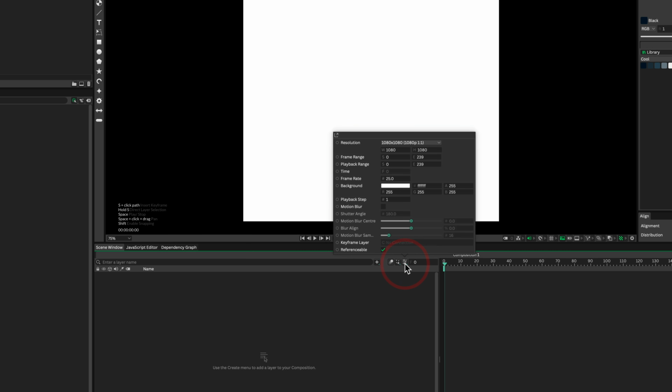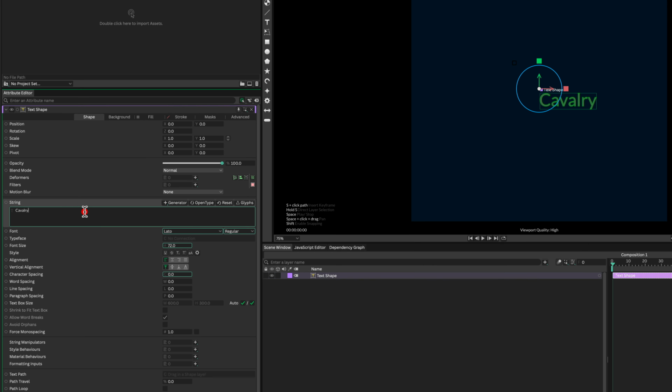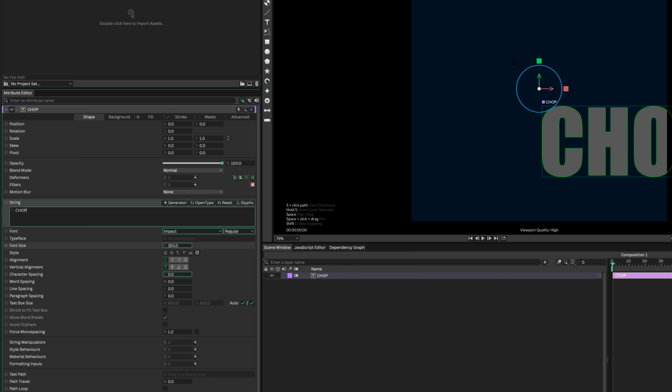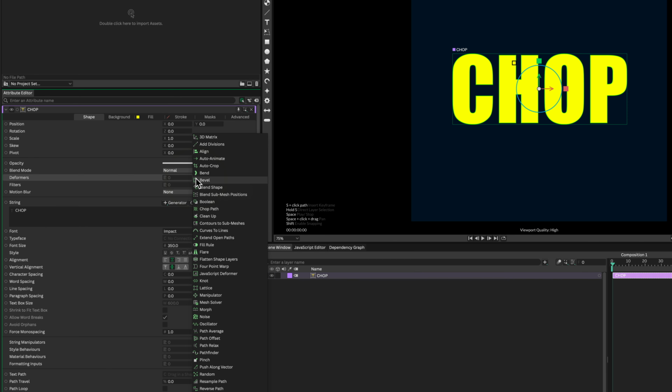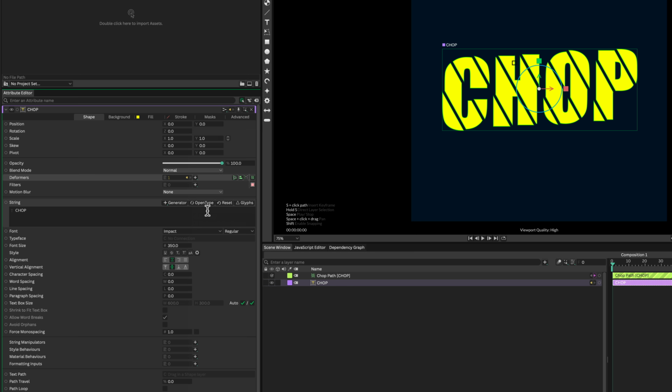Start with a square composition and a dark background. Add one centered word using a heavy typeface. Add the chop path as a text's first deformer.